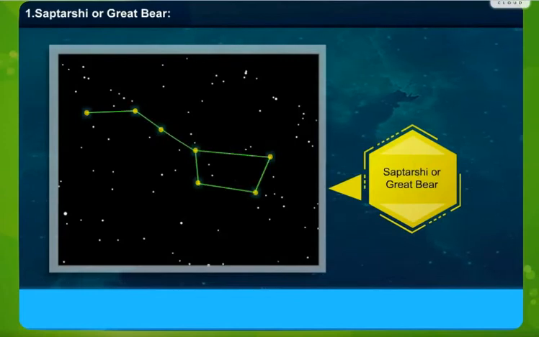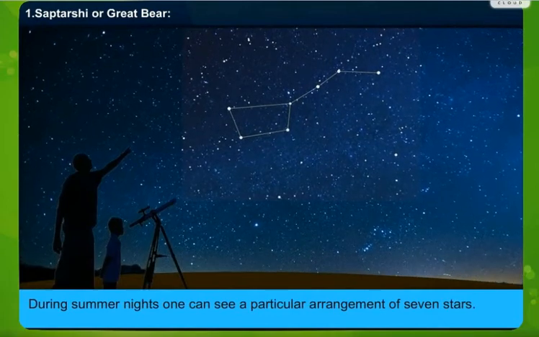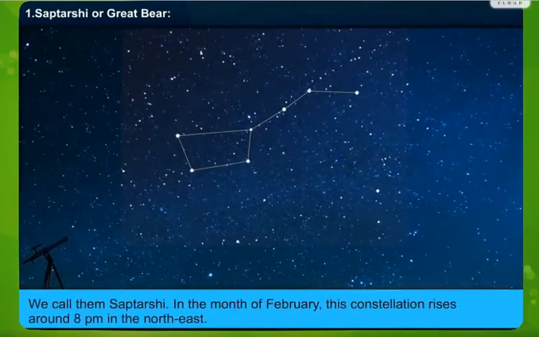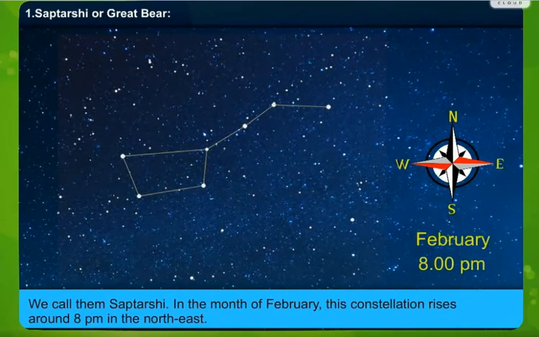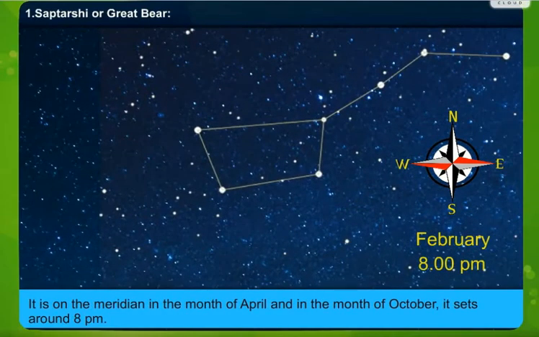Saptarishi or Great Bear. During summer nights, one can see a particular arrangement of 7 stars. We call them Saptarishi. In the month of February, this constellation rises around 8 p.m. in the northeast. It is on the meridian in the month of April, and in the month of October it sets around 8 p.m.